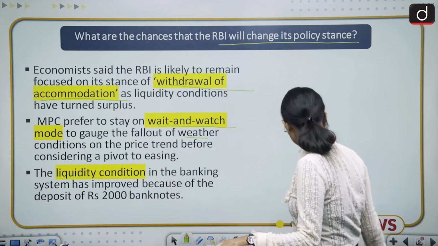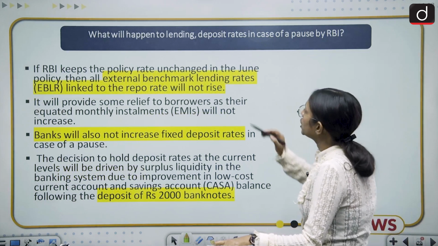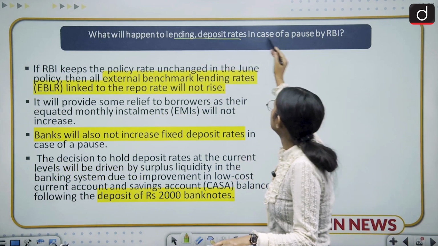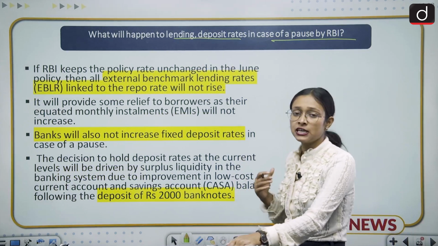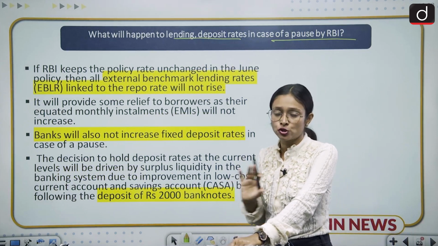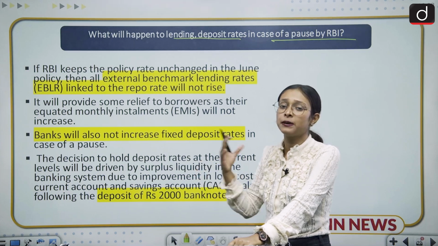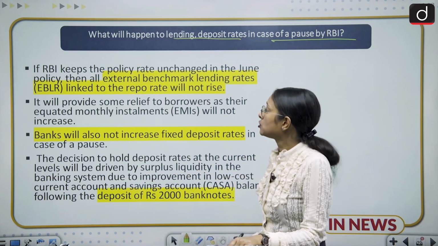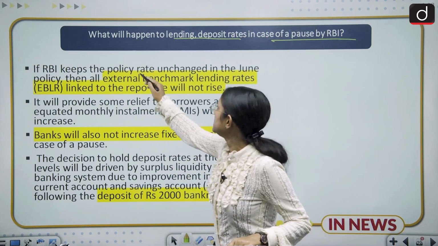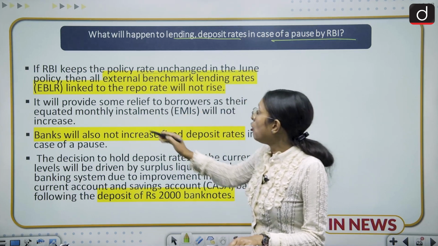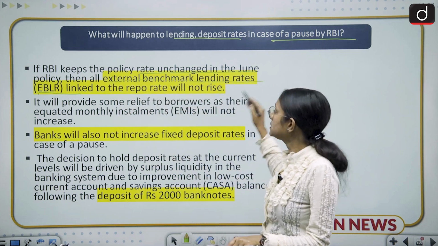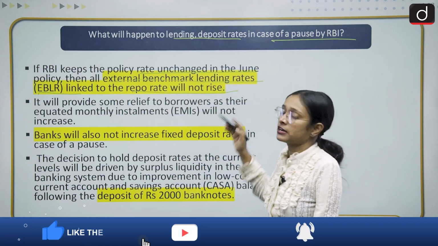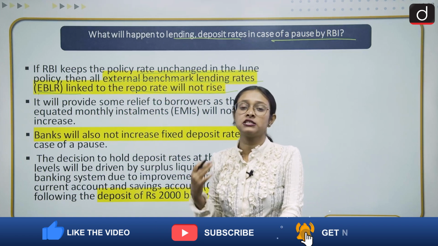Moving ahead, what will happen to lending and deposit rates in case of a pause by the RBI? Many experts are saying that it is going to pause this time. So what is its impact on various sectors? If the RBI keeps the policy rate unchanged, then all EBLR, external benchmark lending rates linked to the repo rate, will not rise. So here the question comes, what is EBLR?